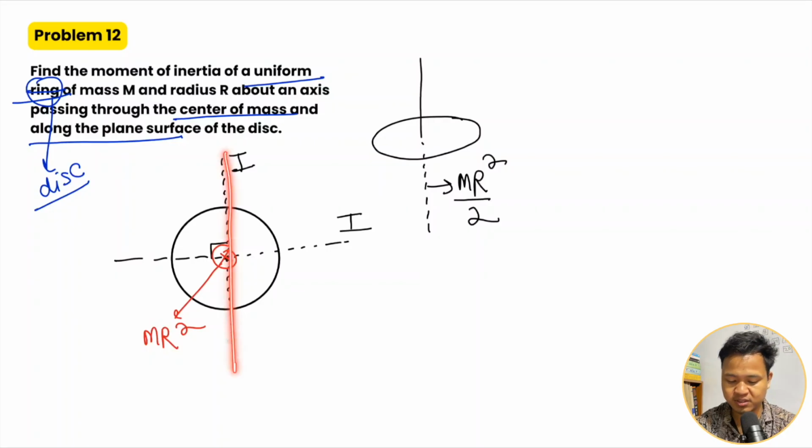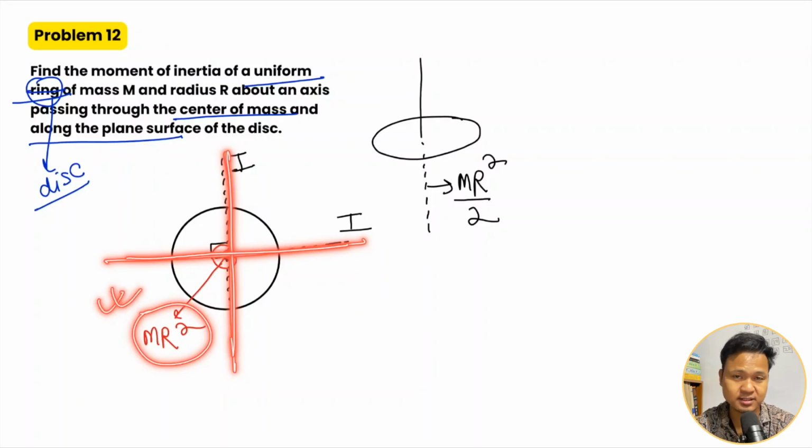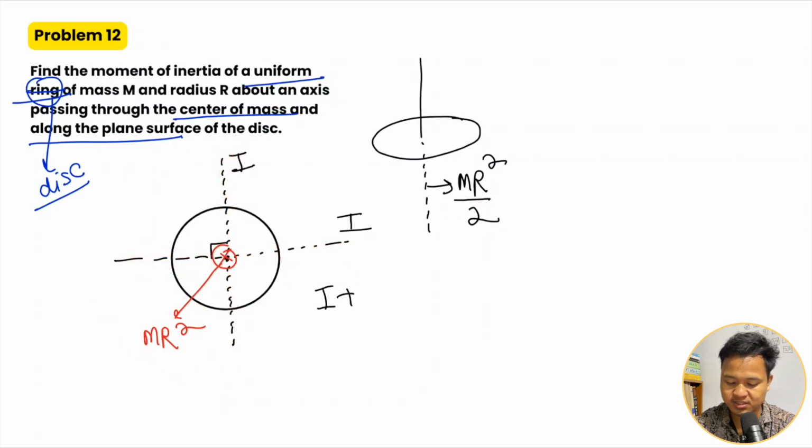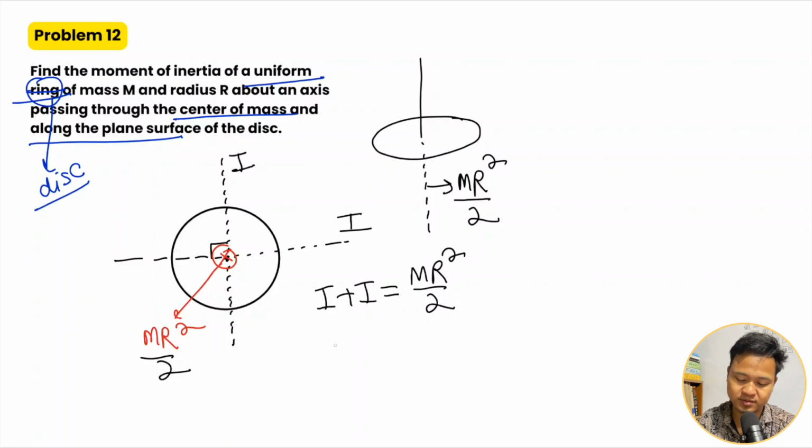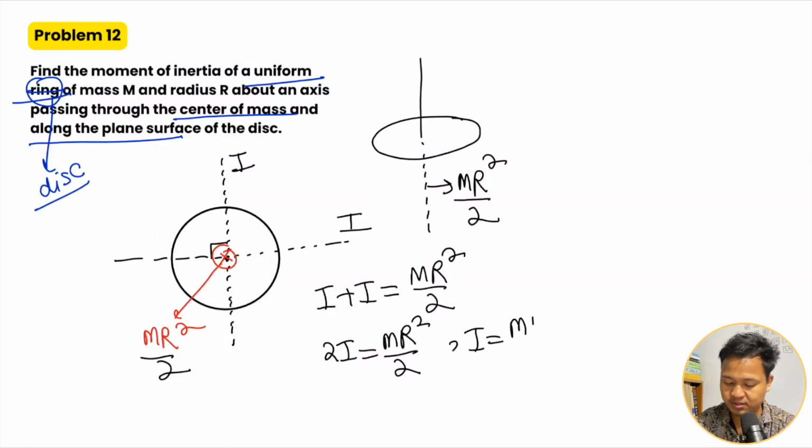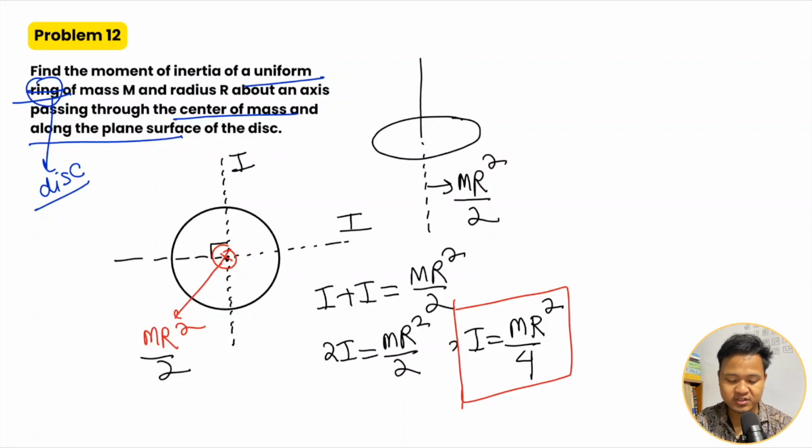Using the perpendicular axis theorem, I plus I equals mr squared by 2. So 2I equals mr squared divided by 2, or I equals mr squared divided by 4. This is the moment of inertia of a disk along the diameter. You have to remember this.